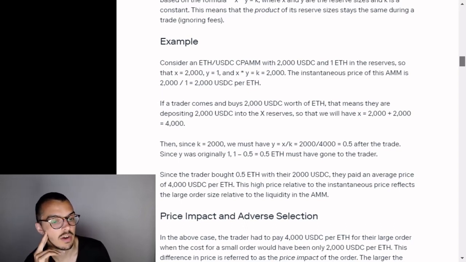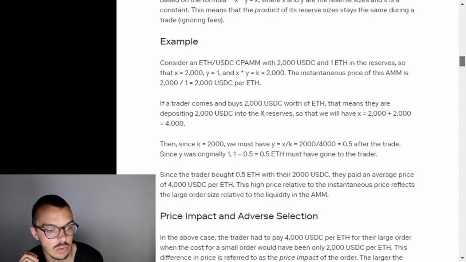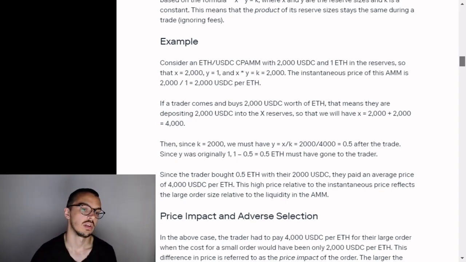Since the trader bought 0.5 ETH for 2,000 USDC, they paid an average price of 4,000 USDC per ETH. This high price relative to the instantaneous price reflects the large order size relative to the liquidity in the AMM.